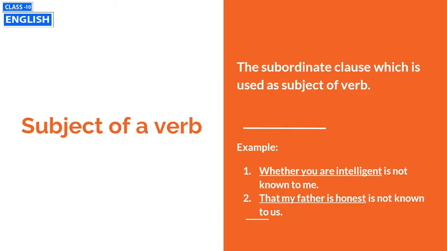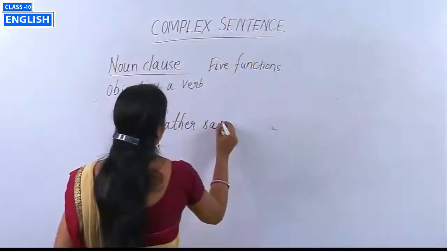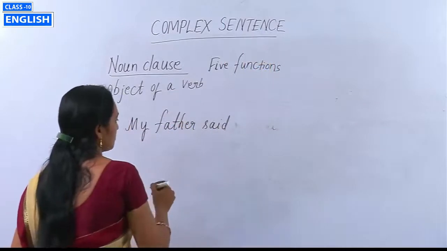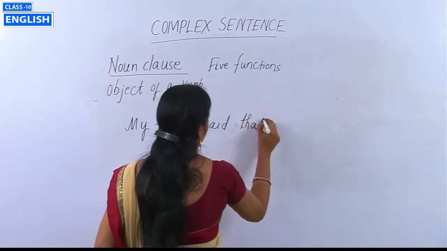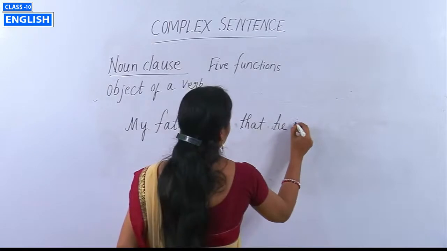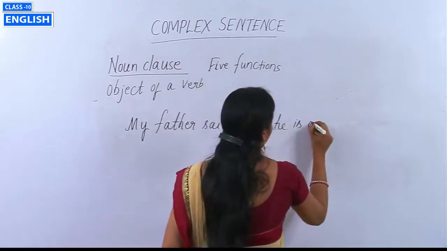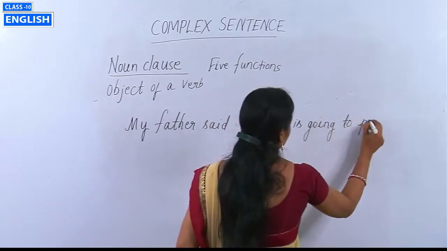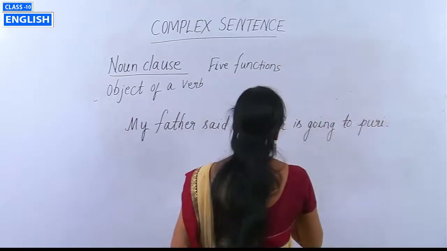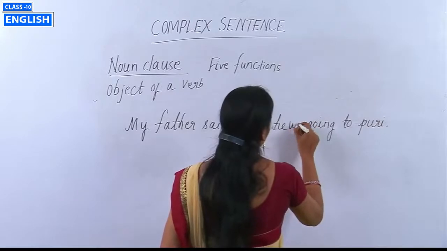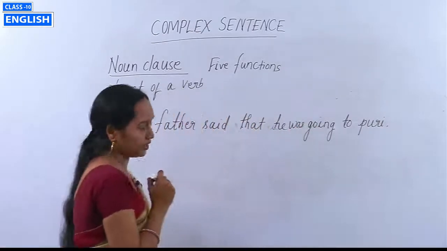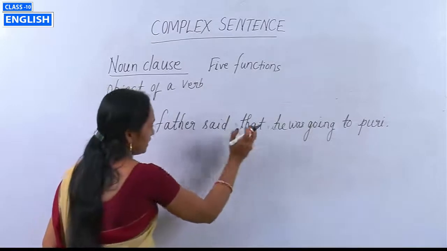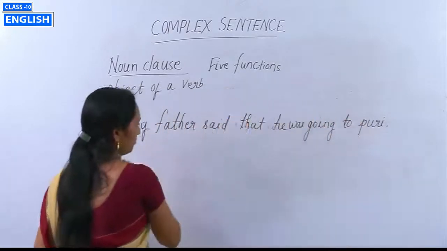Take for example, my father said that he was going to Puri.